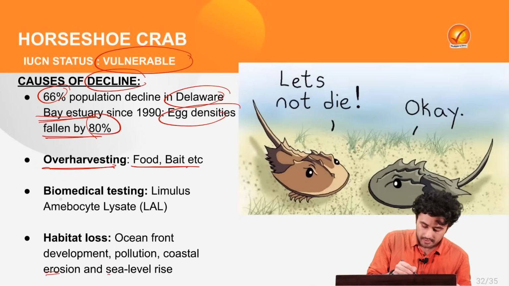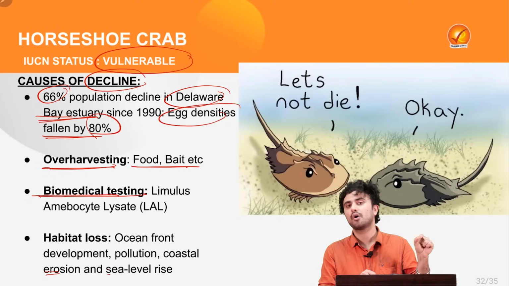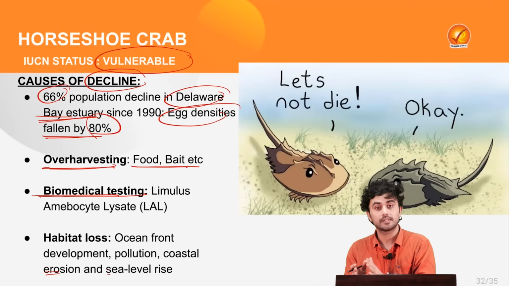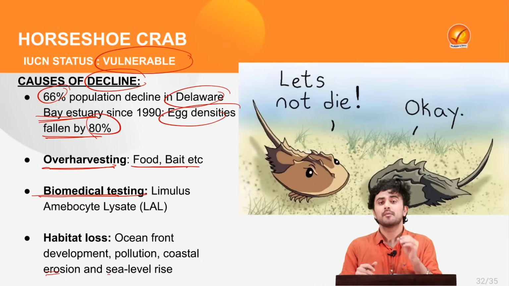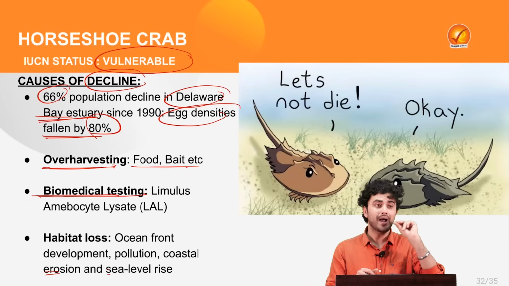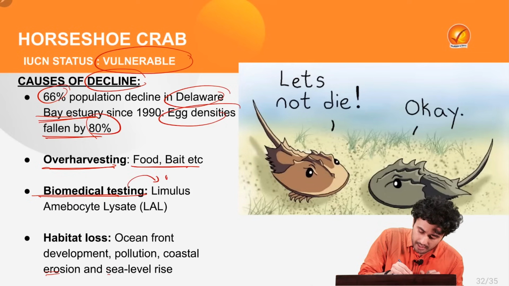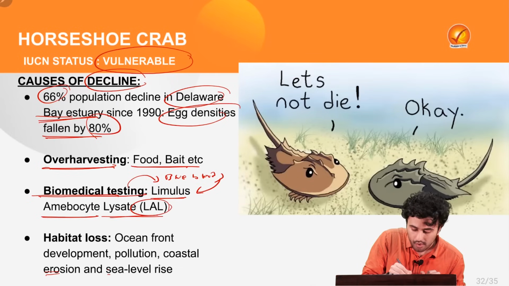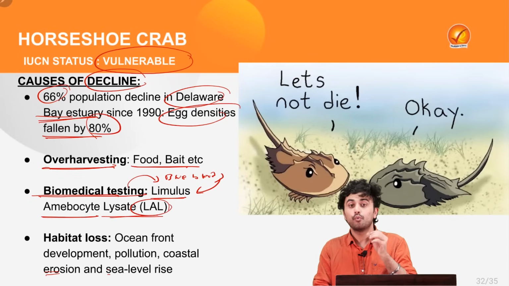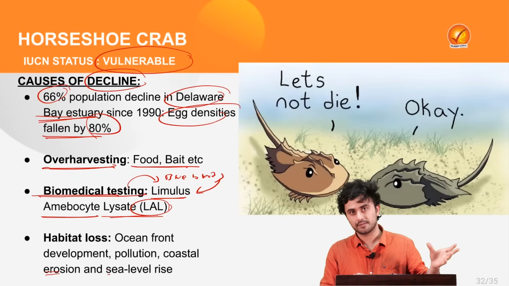At the same time, one of the most important reasons is the use of the horseshoe crab in biomedical testing, where various pharmaceutical companies are reaping these crabs because of the presence of a microbial agent in their blue blood. This agent is called Limulus amebocyte lysate or LAL, which can detect the presence of bacteria in any organism.